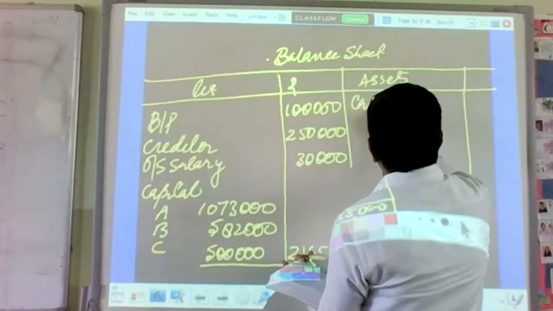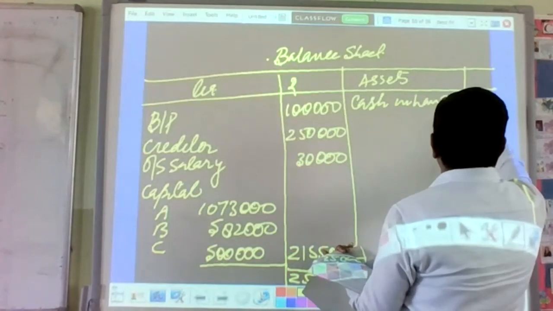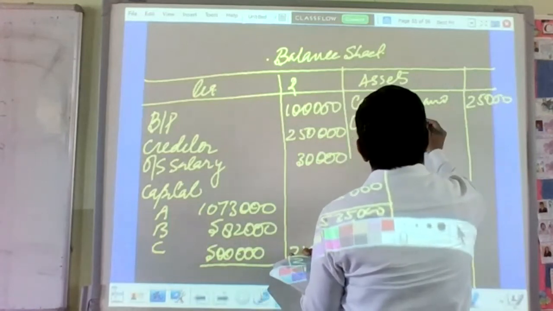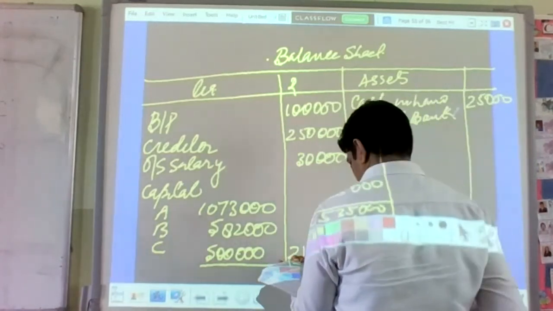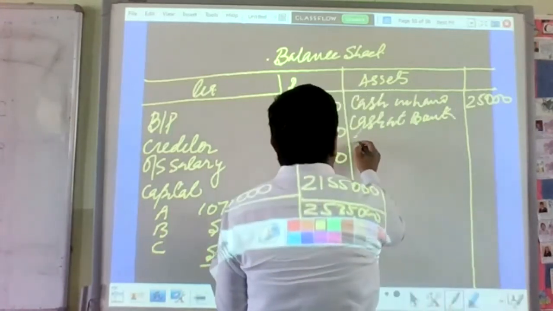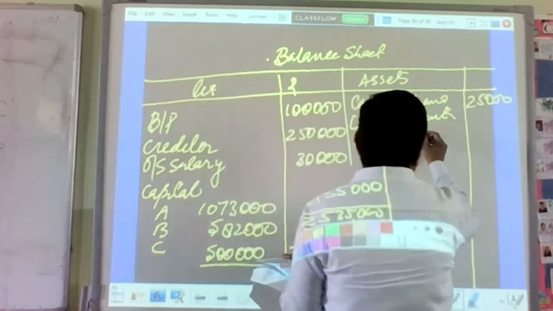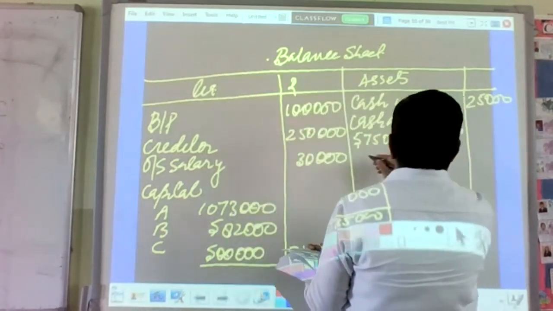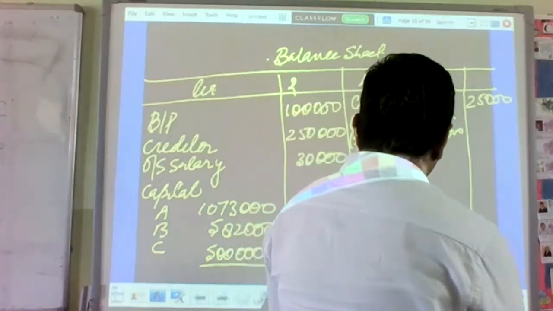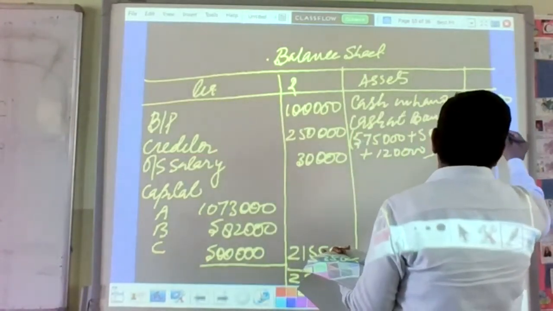So, cash in hand we have 25,000. Cash at bank. So cash at bank we have to find out 5,75,000 plus 5 lakh rupees capital bought by new partner plus 1,20,000 is the goodwill. No need to make a bank account, I'll calculate it like that. So it will be 11,95,000.